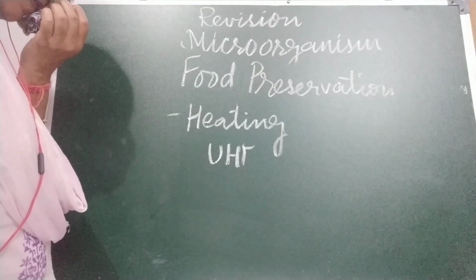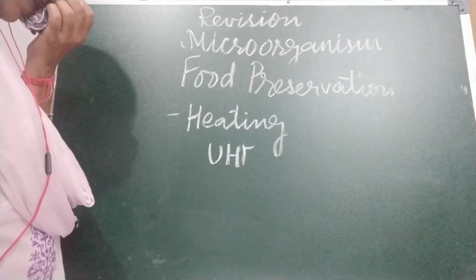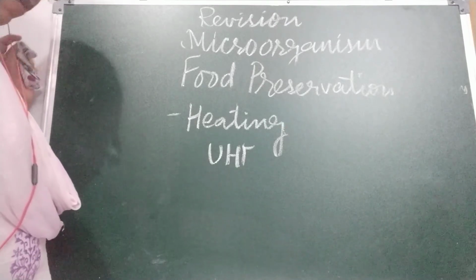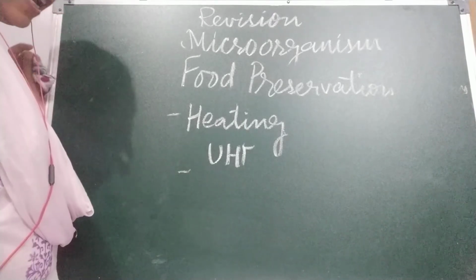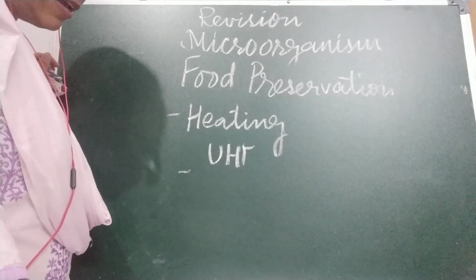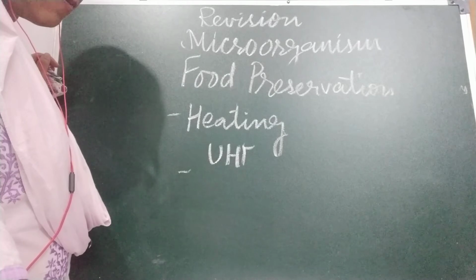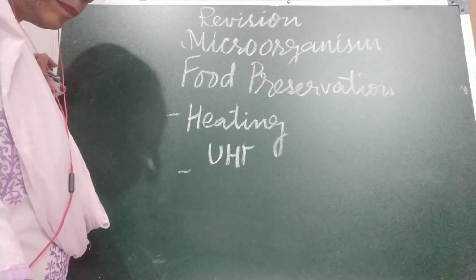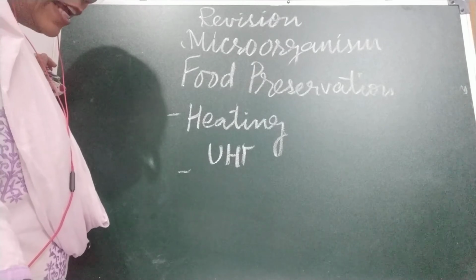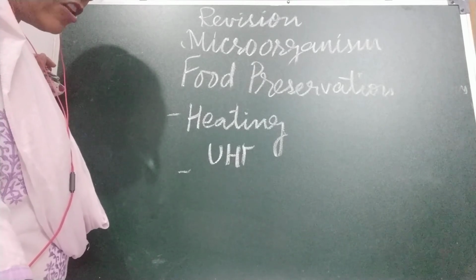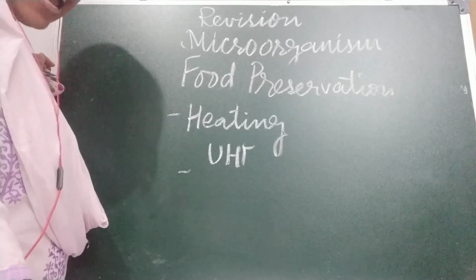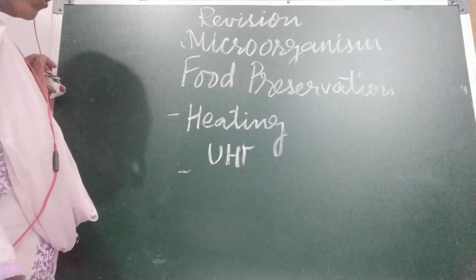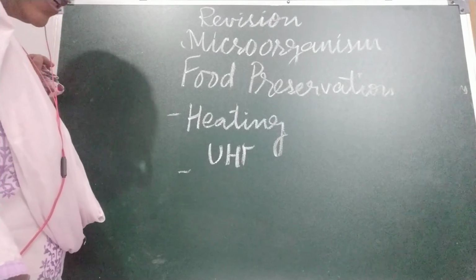Now, pasteurization of milk. What is pasteurization? Pasteurization is a process which consists of heating milk to a high temperature, about 70 degrees Celsius, for half a minute, and then cooling it quickly. This kills most of the bacteria without affecting the flavor. And this method was invented by Louis Pasteur.